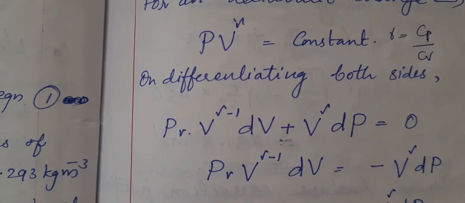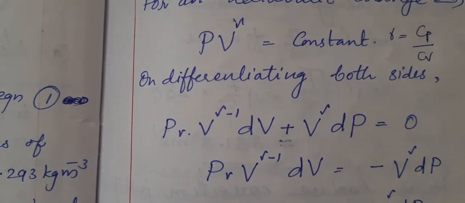Similarly, you can increase the temperature of the medium by 1 degree Celsius by keeping the volume constant, that is Cv. Their ratio Cp by Cv is known as gamma. And for an adiabatic process, PV to the power gamma is constant. This is the equation for the adiabatic process.